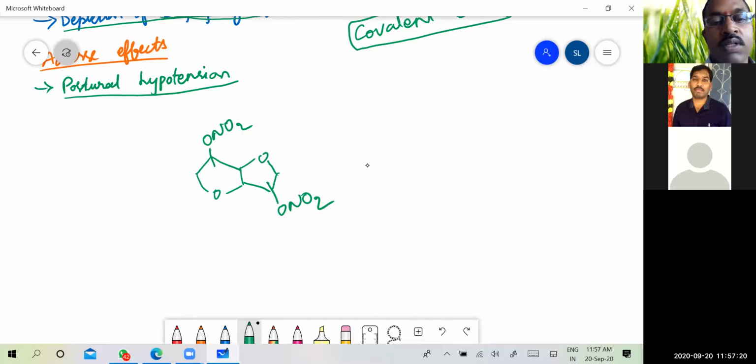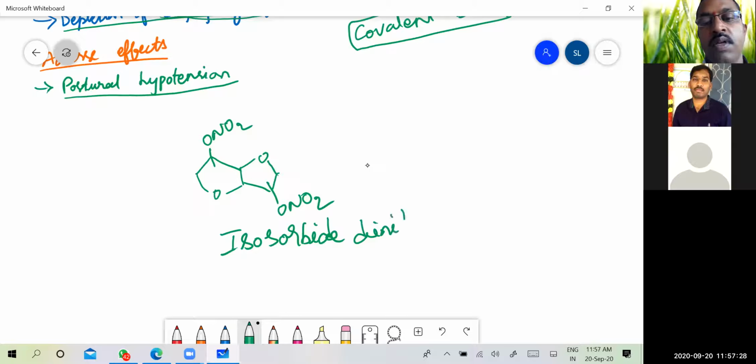This is an example, that is isosorbide dinitrate. So these nitrates, ONO2, are responsible for generation of NO endogenously.